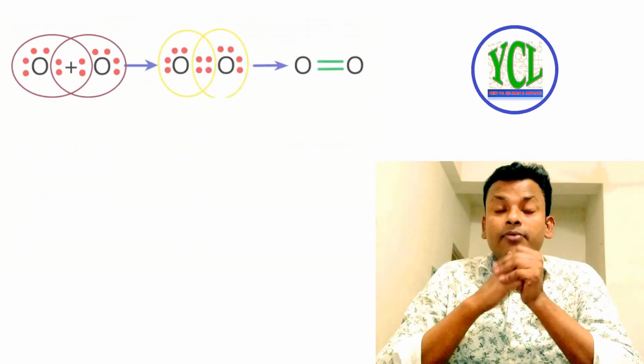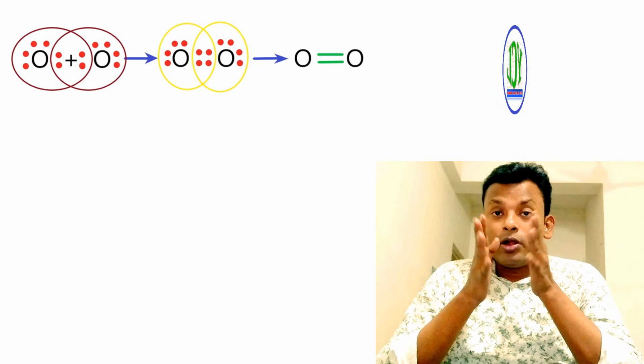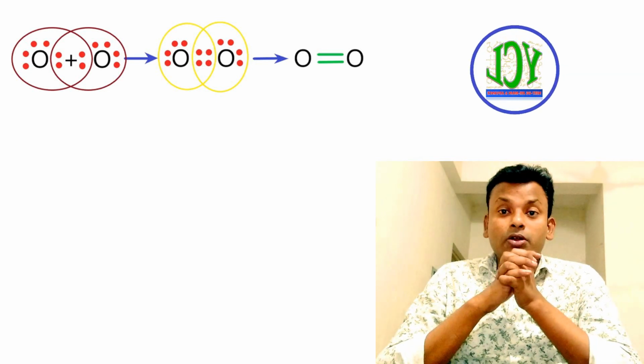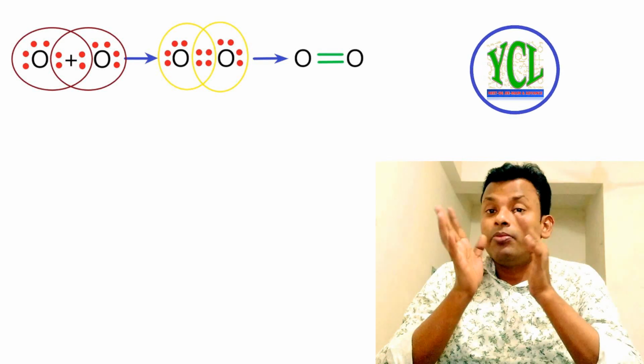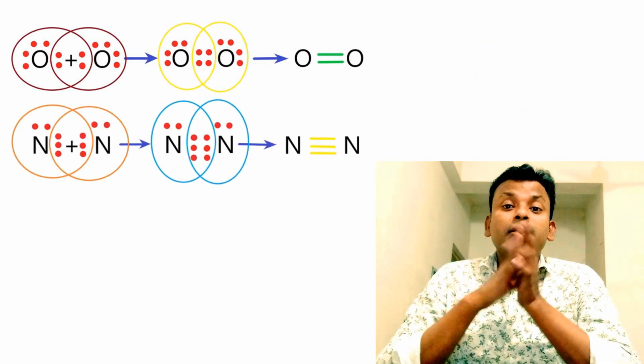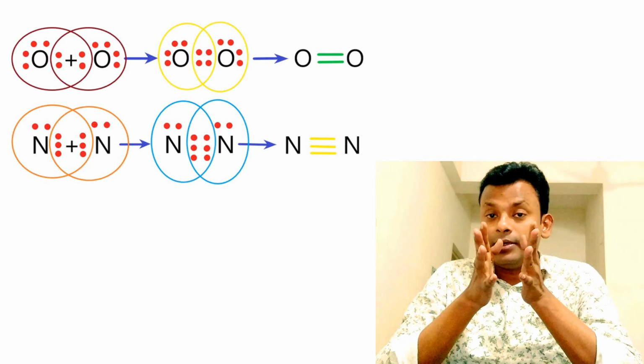Oxygen has 6 electrons, and each atom shares 2 electrons to form a double bond. For nitrogen, each atom shares 3 electrons to form a triple bond.